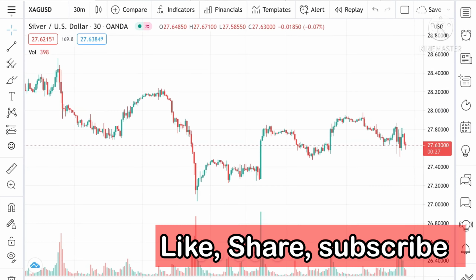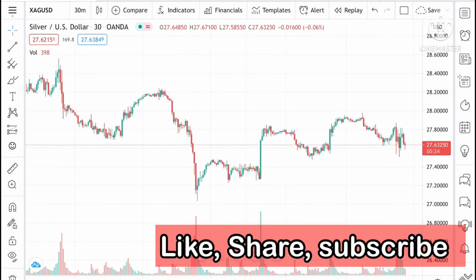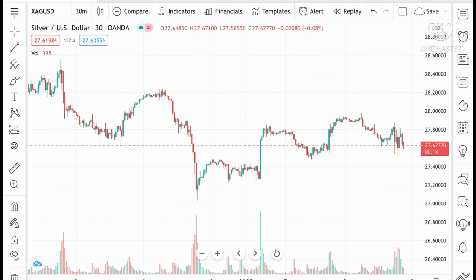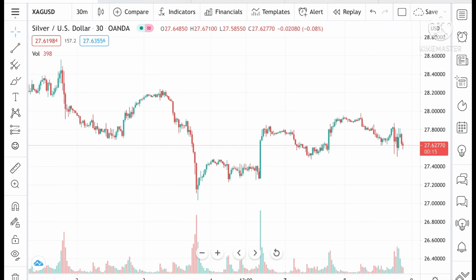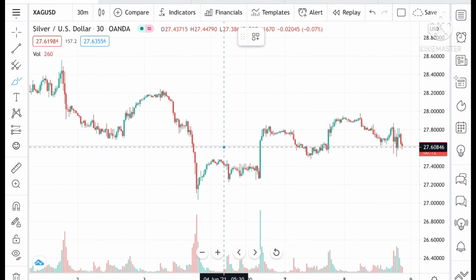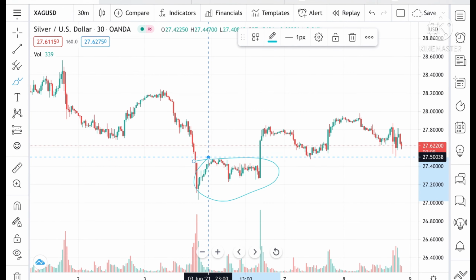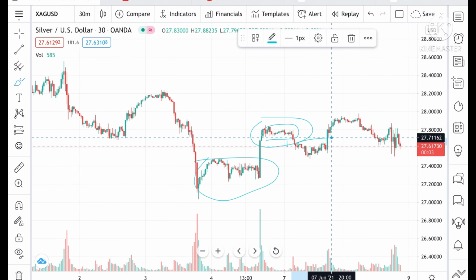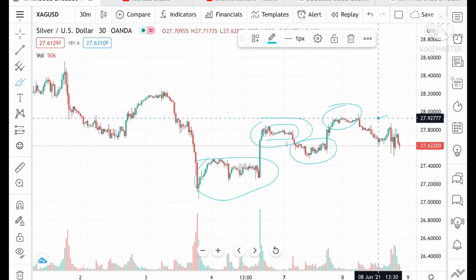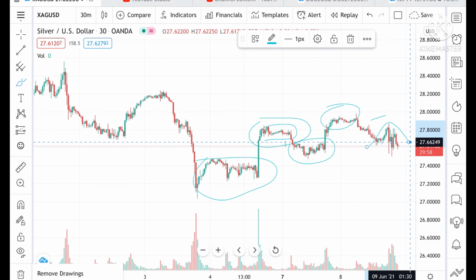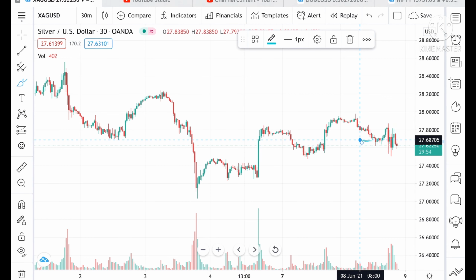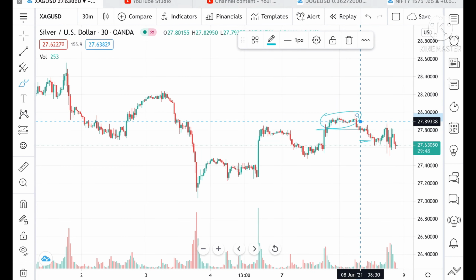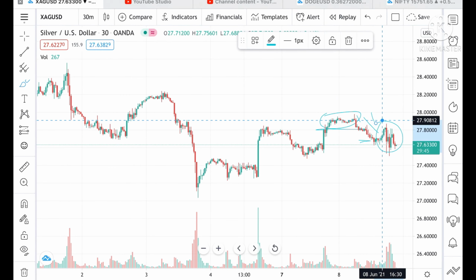So today in this video I will tell you how the silver price can move in the next 2 days. If you look at this chart, we can see that the silver price is moving in a particular range. After crossing this range, it has moved in this particular range, and after this range is broken, it is in this particular range. We can see that there is some volatile market this way. On the 7th we have seen that it is moving after breaking this particular range. Now we have seen that the price of silver has moved upside, and was a bit volatile today.